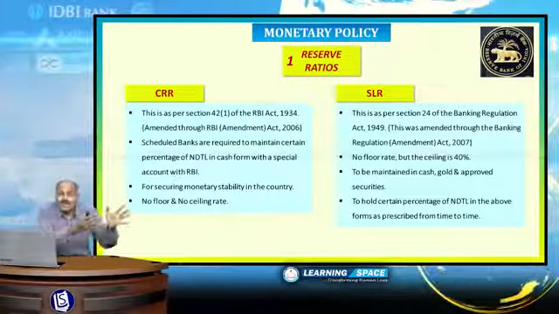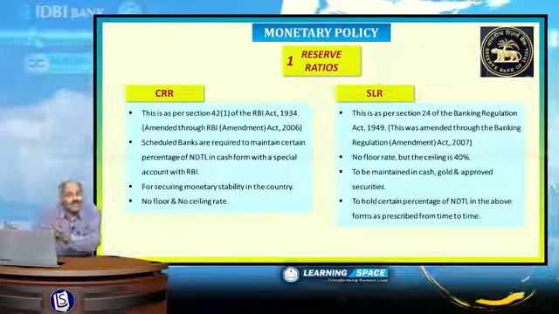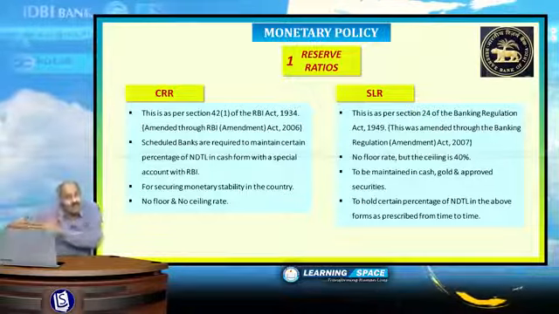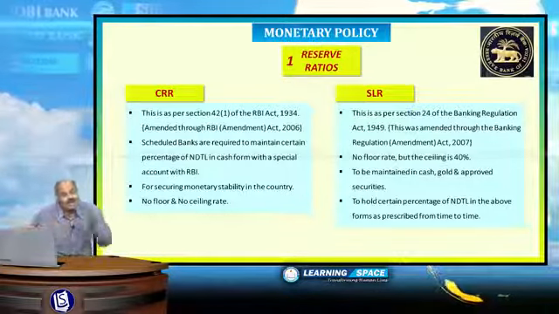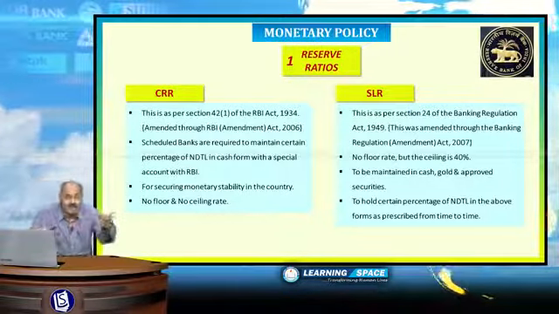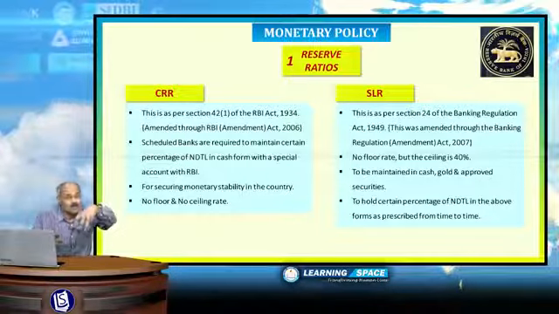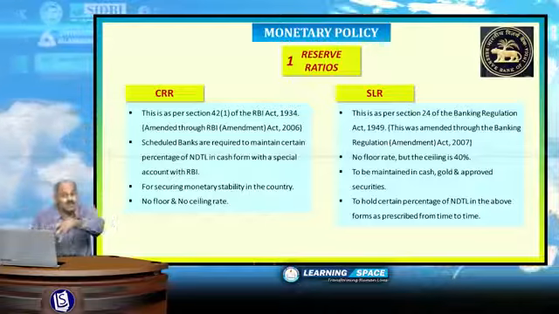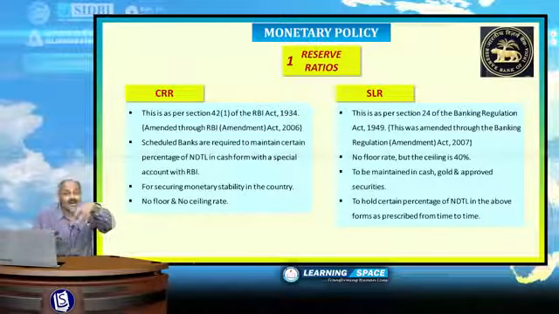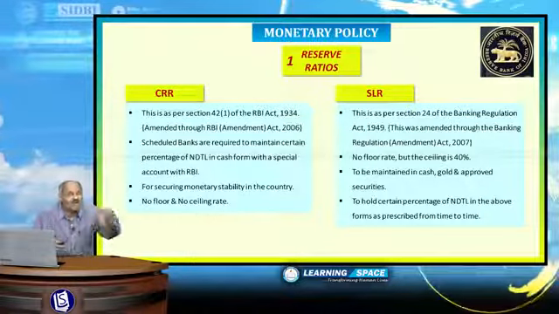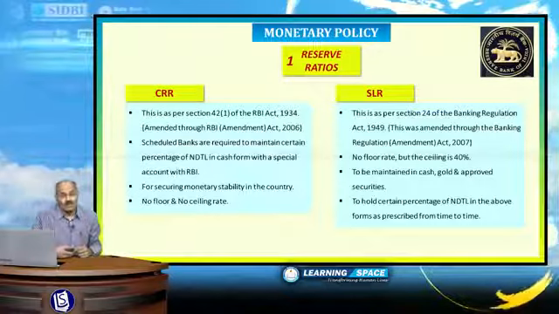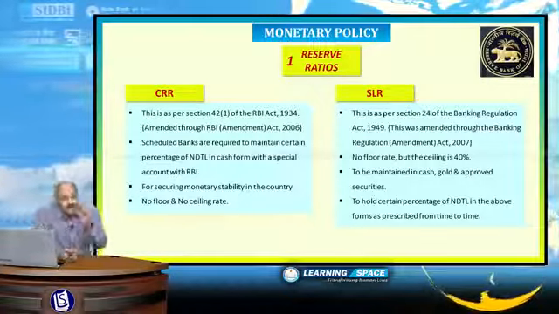So, certain money in cash form, certain money in 2-3 forms is required to be kept, and the percentage as announced by Reserve Bank as part of its monetary policy is called reserve ratio. These two are reserve ratios, CRR and SLR. And the remaining things I have given in this PPT, please go through them.